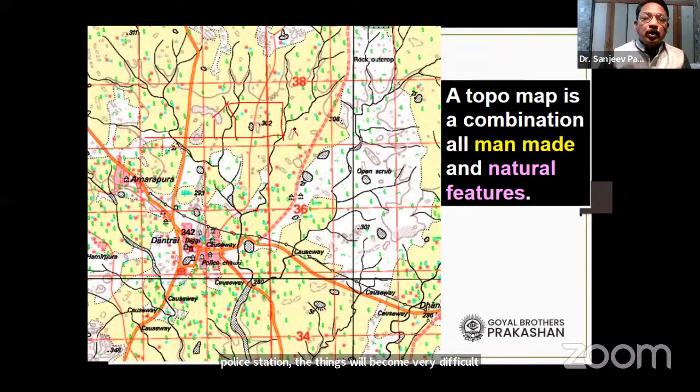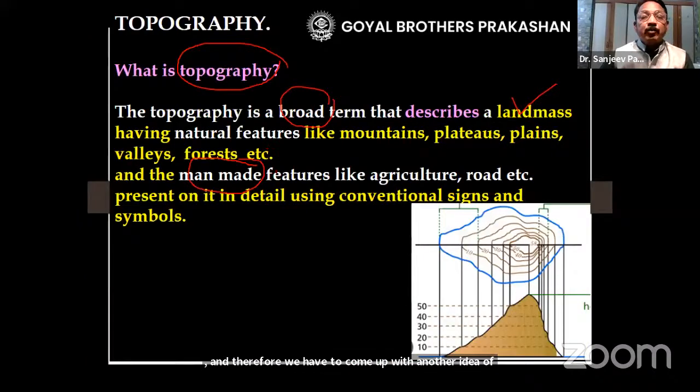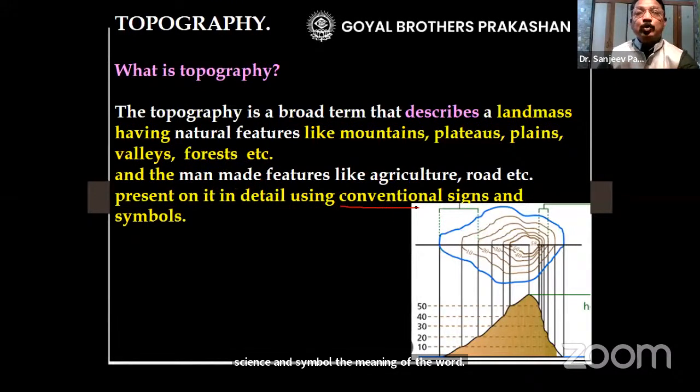How are we going to show all of them? We cannot show all these things in a single map using the real pictures, and therefore we have to come up with another idea of showing these features with the help of conventional signs and symbols. The meaning of conventional signs and symbols are those signs, those symbols which are accepted universally, which are accepted by a whole group of people.